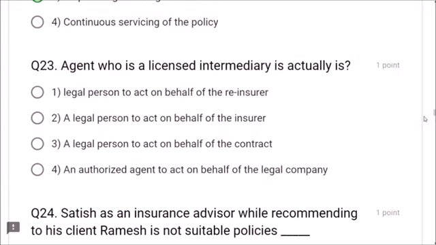Next, question number 23. An agent who is a licensed intermediary is actually a legal person to act on behalf of the insurer. This is correct, friends. He is the legal person to act on behalf of the insurer. He is the agent. Legal person to act on behalf of the reinsurer, no. Behalf of the contract, no. Behalf of the legal company, no. A legal person to act on behalf of the insurer is known as insurance agent. Dear friends, option 2 is correct.